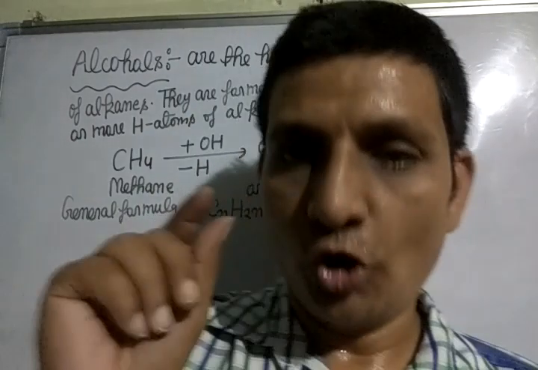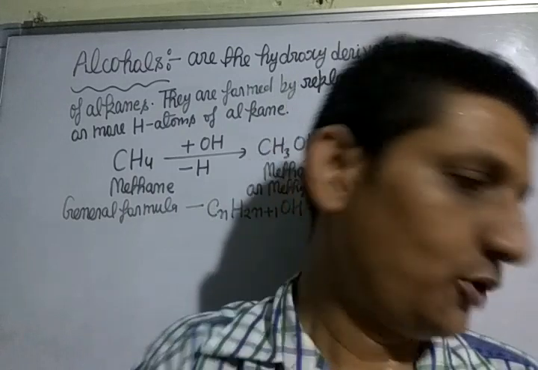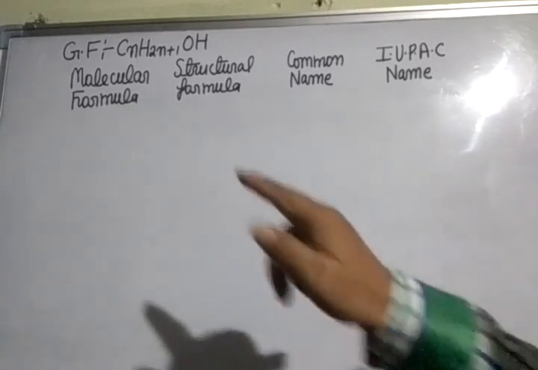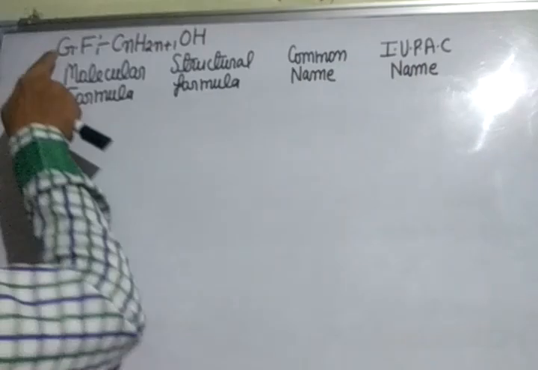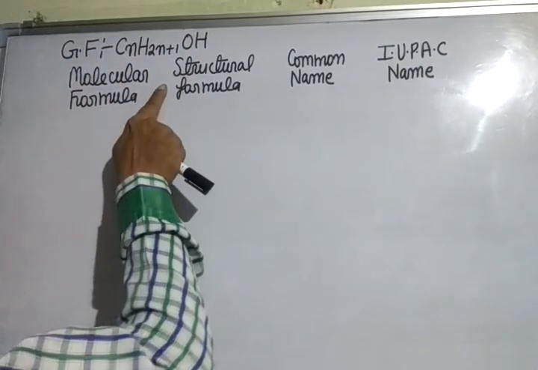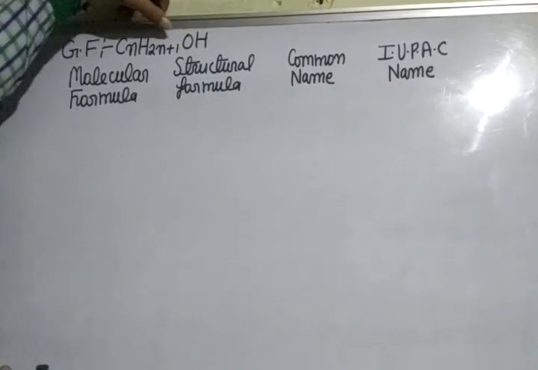Now we will study common name, IUPAC name, structural formula, molecular formula of alcohol. Student, general formula of alcohol is CnH2n+1OH.